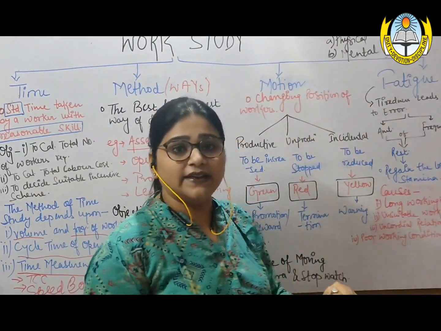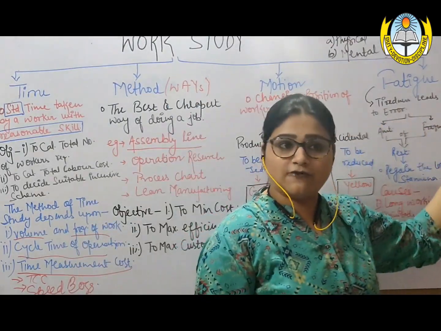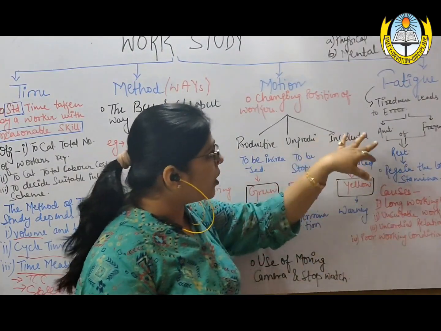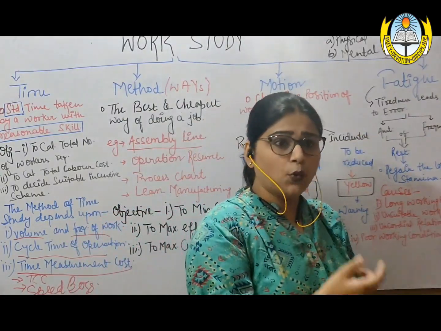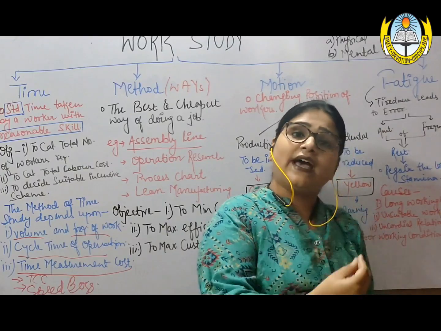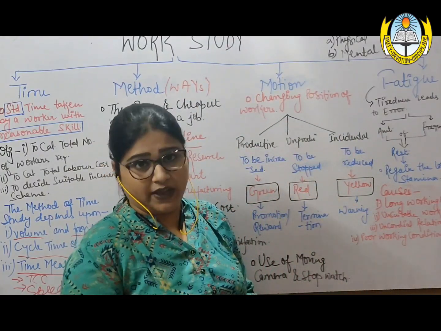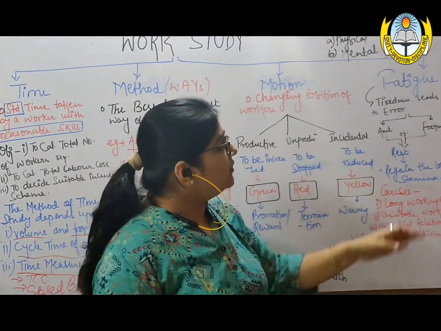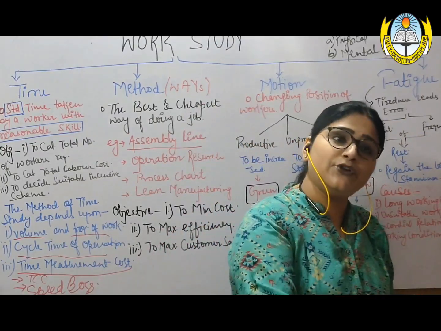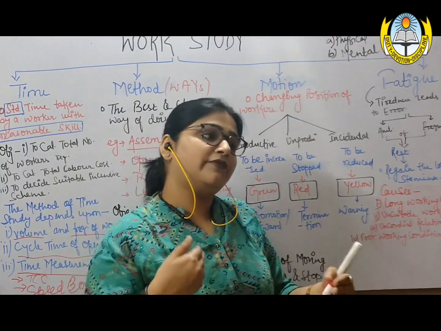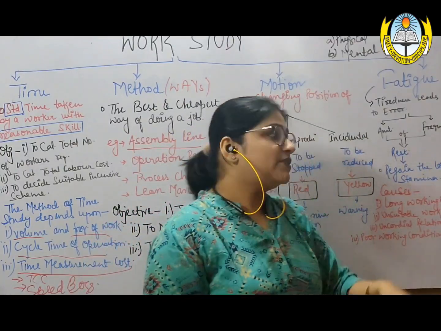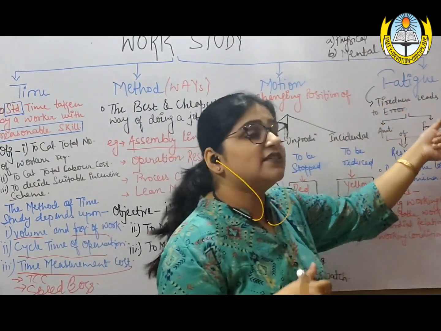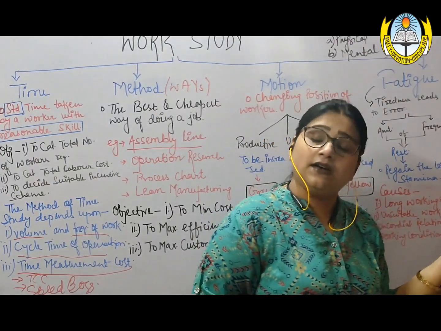So Taylor came up with an idea to offer different amounts and frequencies of rest. He used two different terms: amount of rest interval and frequency of rest interval. Amount means how much time should be given as a break. Will it be a 10 minute break, a 20 minute break, a 50 minute break? And frequency means how often, like after every 2 hours, or in an 8-hour shift, after every 4 hours. So he talked about the time duration and also how often you want to give them these breaks.